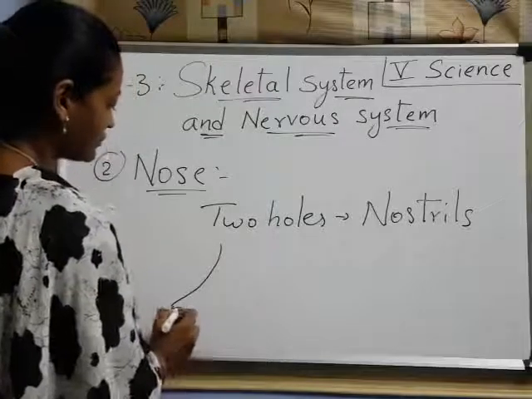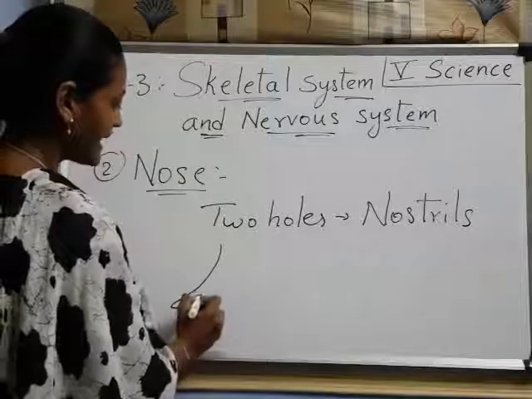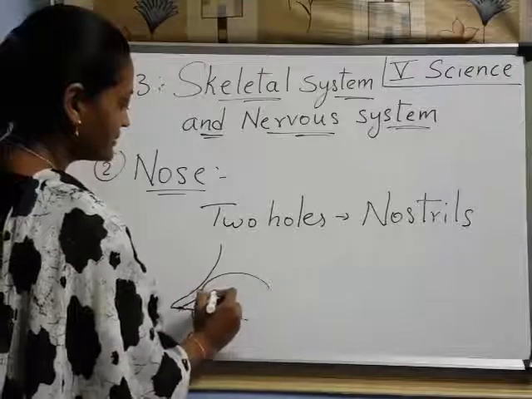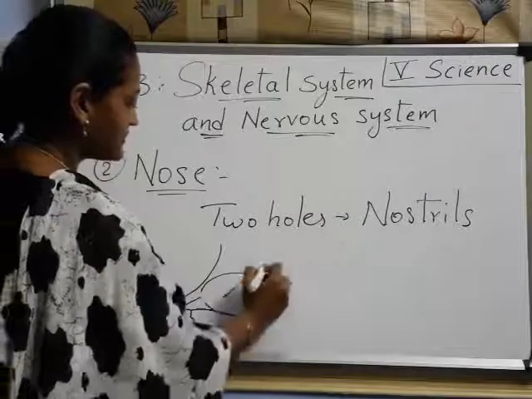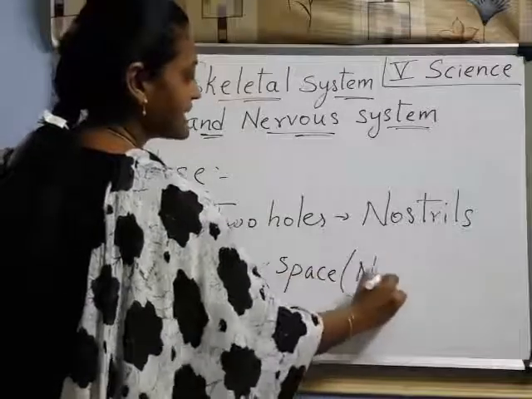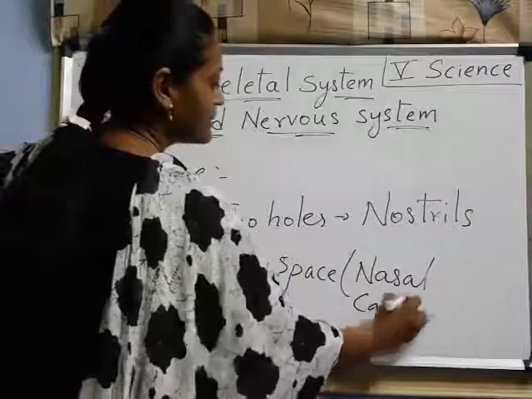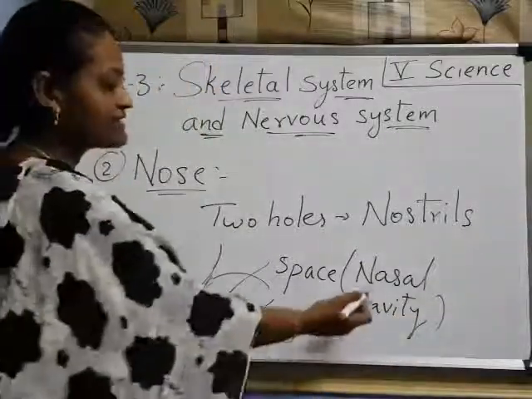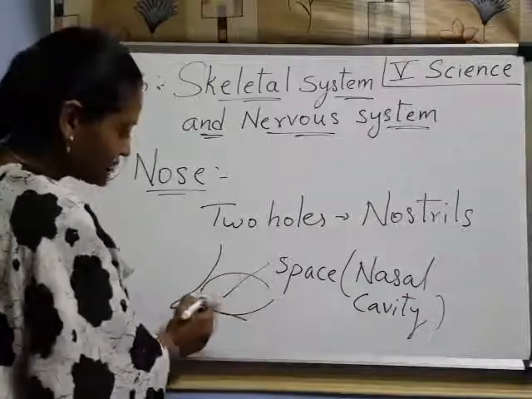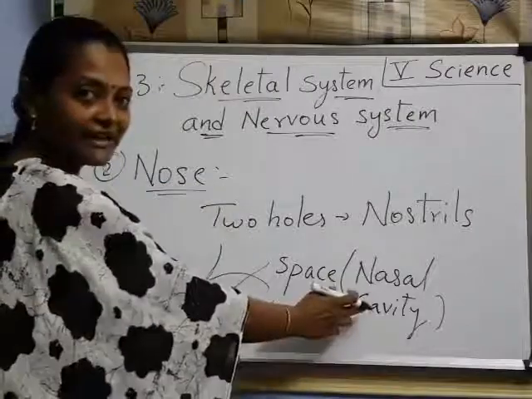Look at here. This is our nose. The nose has two nostrils, and from here up to here, it has a cavity. Cavity means space, some space. This space we call the nasal cavity. What do we call it? Nasal cavity. Nasal is nothing but nose. So space is there from here up to here. That space we call the nasal cavity.